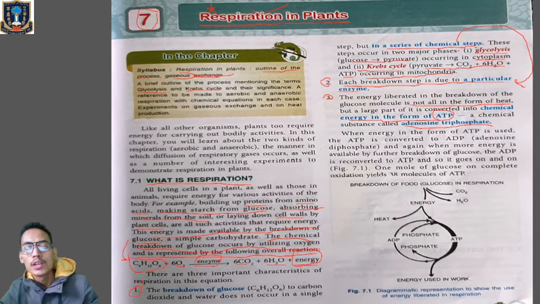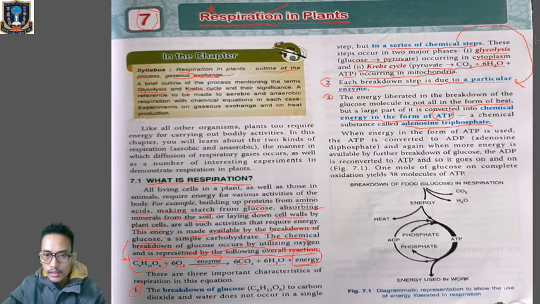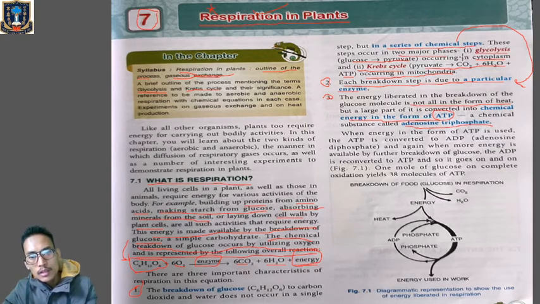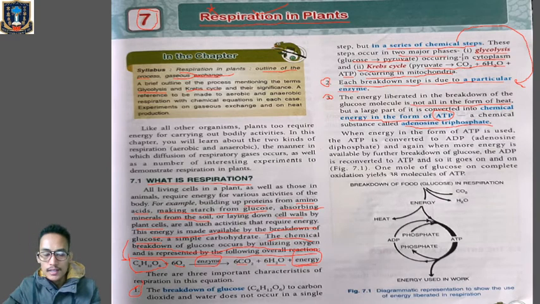Next, remember about glycolysis and the Krebs cycle, the two major phases of respiration. Glycolysis occurs in the cytoplasm where glucose will be converted into pyruvate, and the second major phase is the Krebs cycle where the pyruvate will be broken down to release carbon dioxide, water and energy in the form of ATP.